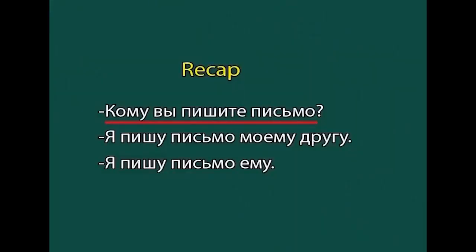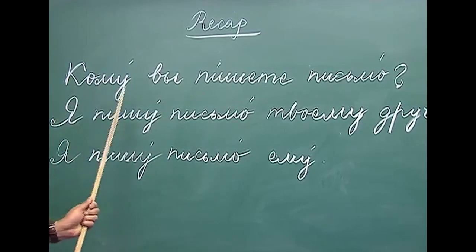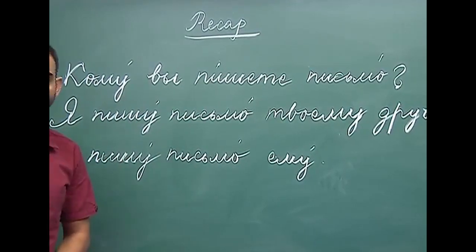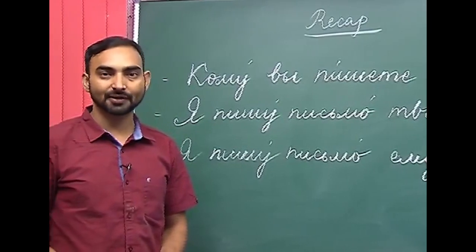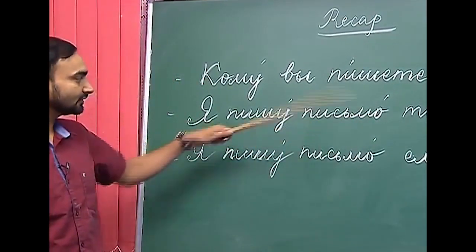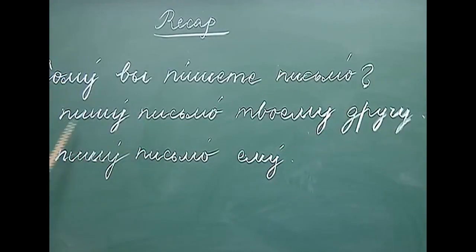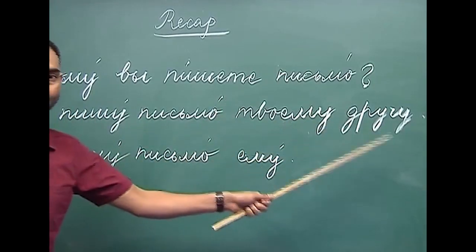Komu vy pishete pismo? If the question is komu, and I have already told you that, it means we are supposed to use nouns or pronouns in the dative case. So I have written an answer here. Ya pishu pismo tvoyemu drugu. So I am writing a letter to your friend.